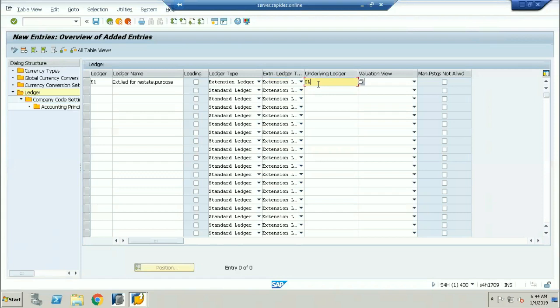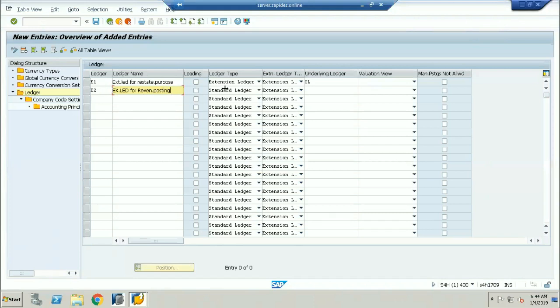So that is one ledger. Next one. Hey Mahesh, I want one more ledger also, E2. What is its purpose? I want this extension ledger for the revenue postings. Can I have one more extension ledger?